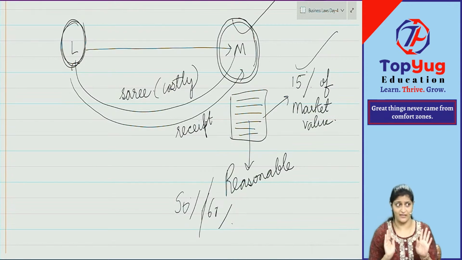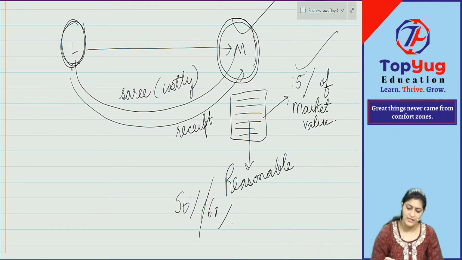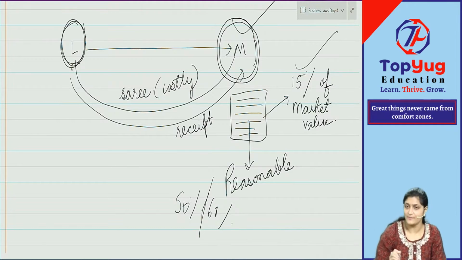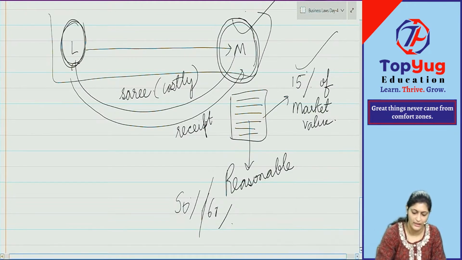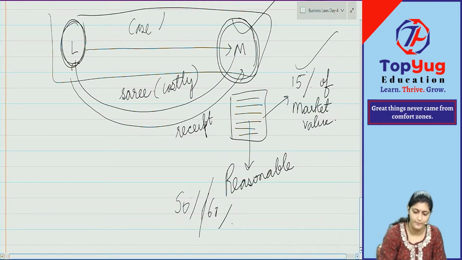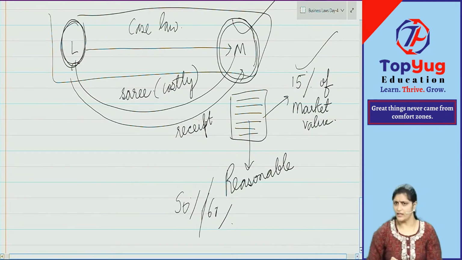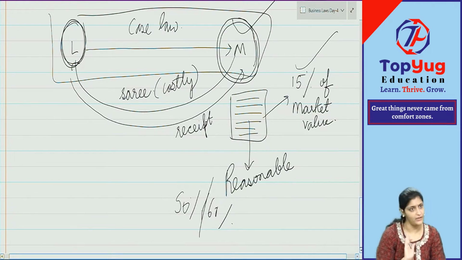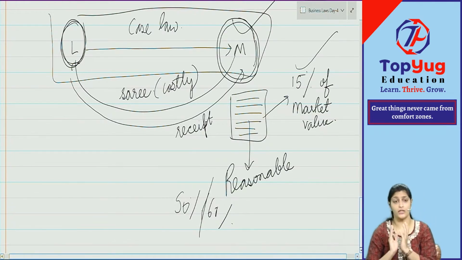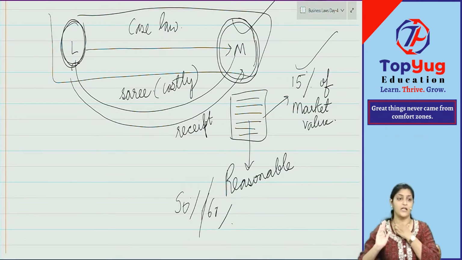Law is not saying anything here. What did law say? If you accept the receipt, it is accepted. It will happen that way in all cases. But in a few cases this will happen, and nothing is specified in the law; it is specified only in case law. In all cases, generally the court will give judgment in Lily White's favor. But here the judge was very intelligent and had good knowledge.